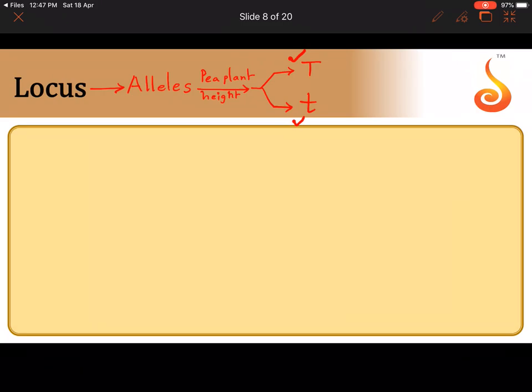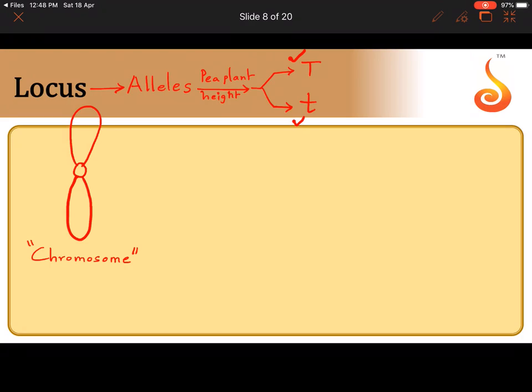So where are these genes located? I told you they are located inside the DNA, which is located inside the nucleus. But you all know that generally the DNA is not in the form of a thread-like structure. It organizes itself into rod-shaped structures during cell division, which are called chromosomes. So a chromosome is basically nothing but DNA.